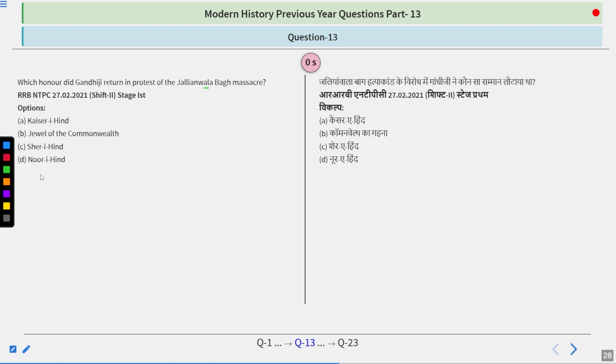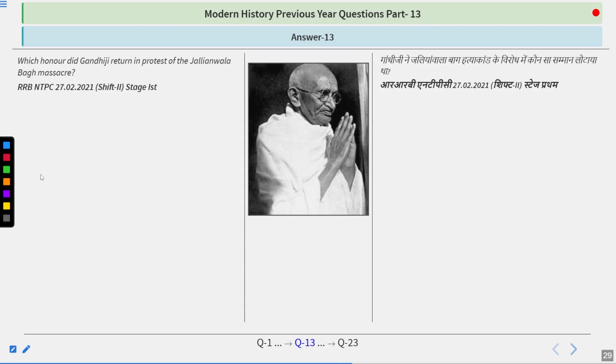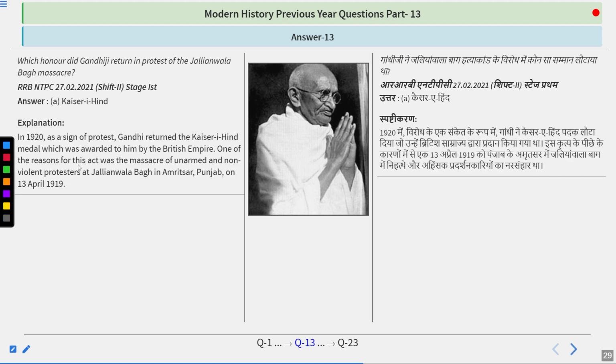So I think the answer of this question is in front of you because the answer is Kesare Hind. In 1920, as a sign of protest, Gandhiji returned the Kesare Hind medal, which was awarded to him by the British Empire. One of the reasons for this act was the massacre of unarmed and non-violent protesters at Jallianwala Bagh in Amritsar, Punjab on 13th April 1919.